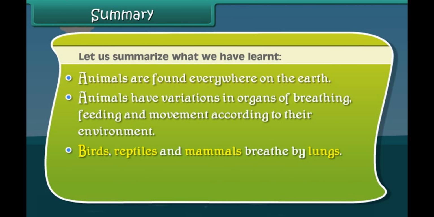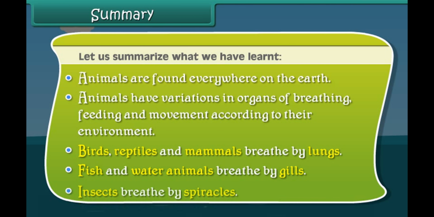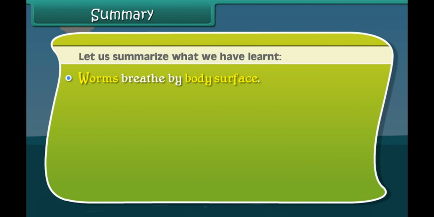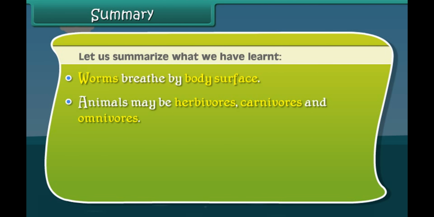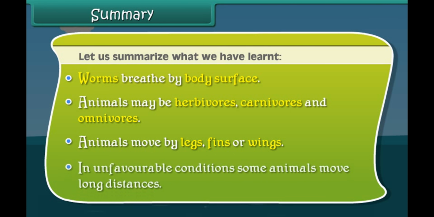Birds, reptiles, and mammals breathe by lungs. Fish and water animals breathe by gills. Insects breathe by spiracles. Worms breathe by body surface. Animals may be herbivorous, carnivorous, and omnivorous. Animals move by legs, fins, or wings. In unfavorable conditions, some animals move long distances.